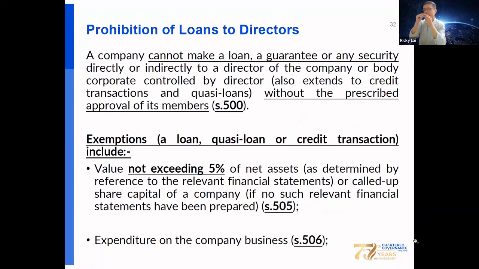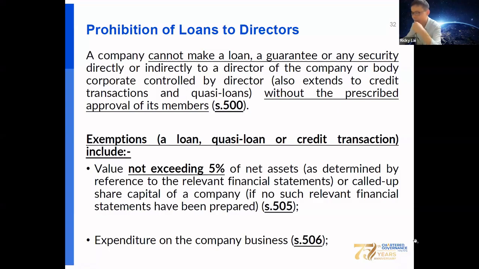Okay, and please also look at the CO. What are the restrictions for prohibition of loans to directors? That is under the CO. The company cannot make a loan, a guarantee, or any security directly or indirectly to a director of the company or body corporate controlled by the directors without the prescribed approval of the members. However, the CO has some exemptions for granting a loan, quasi-loan, or credit transaction to the directors, including that you look at the net asset or called-up capital of the company. So long as the loan to the director has a value not more than 5%, that is the exemption.